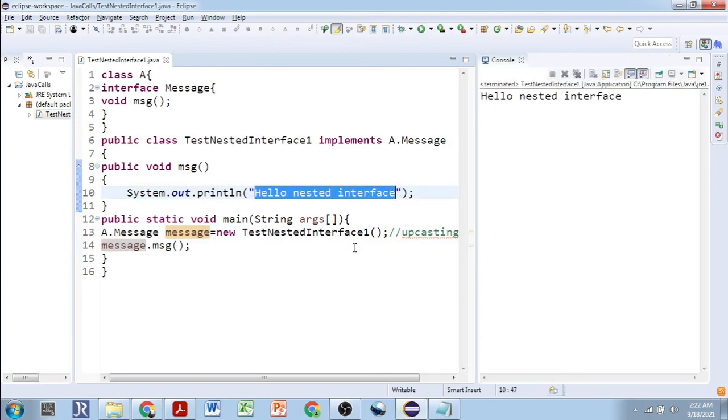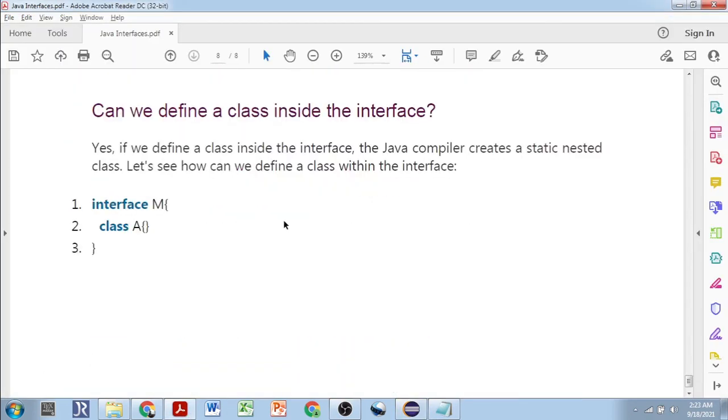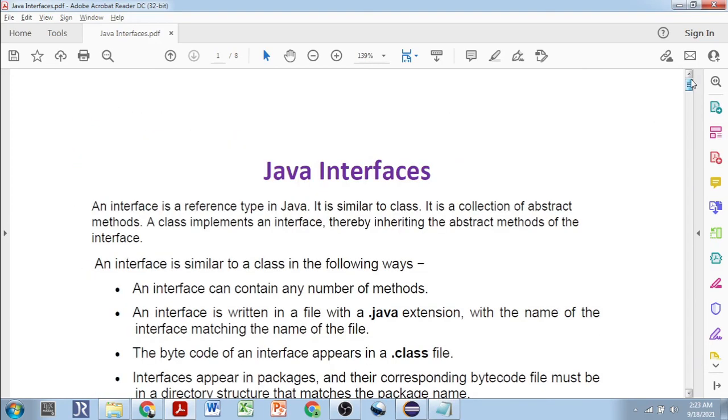Similarly, I'm not going into detail, but we can define a class inside an interface also. It will not give any error if you write an interface and declare a class inside it. So it's an example of a nested class only, not an example of a nested interface, so I have not gone into detail. This class will be considered static, the static nested class example actually. So this is the basics regarding Java interfaces. What you learned about Java interfaces is all about this. They are the basics about Java interfaces.